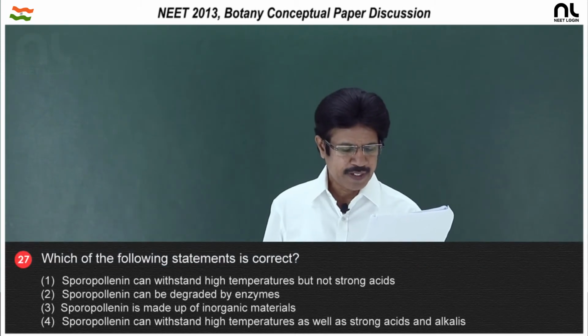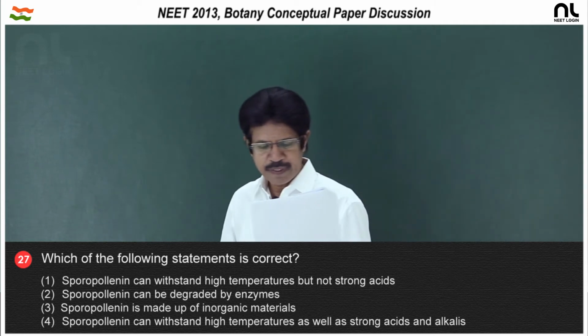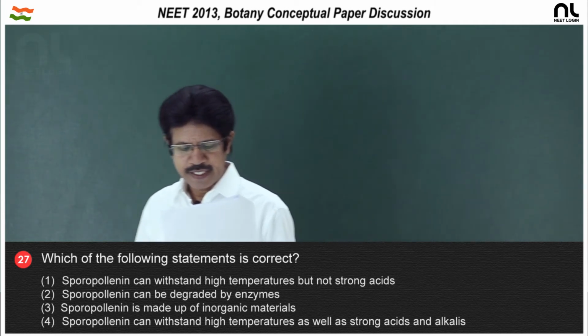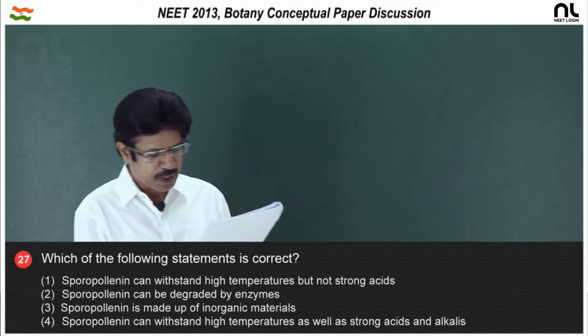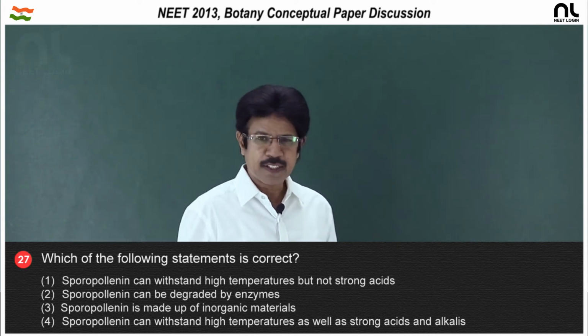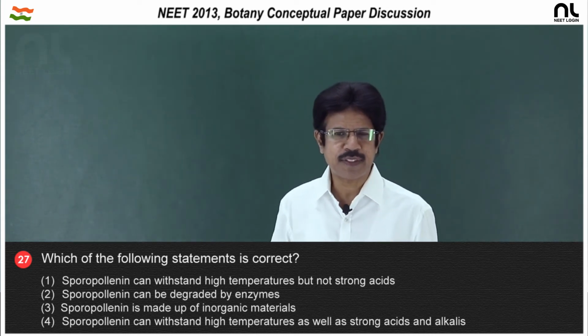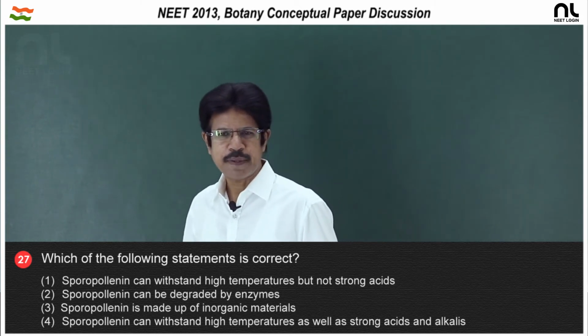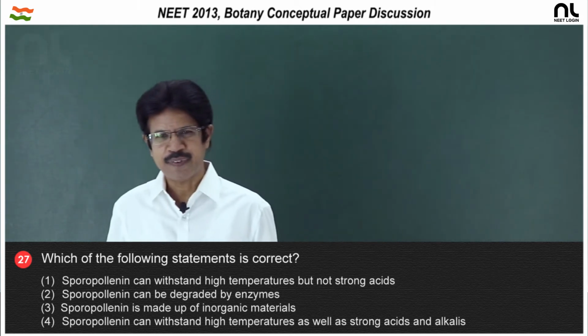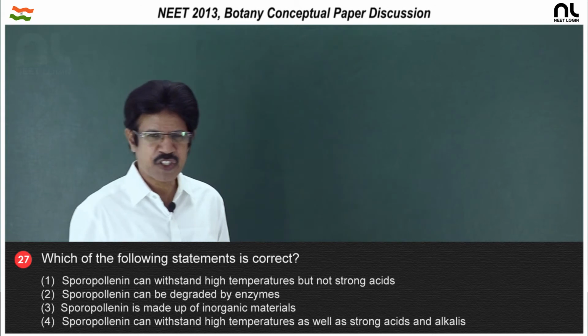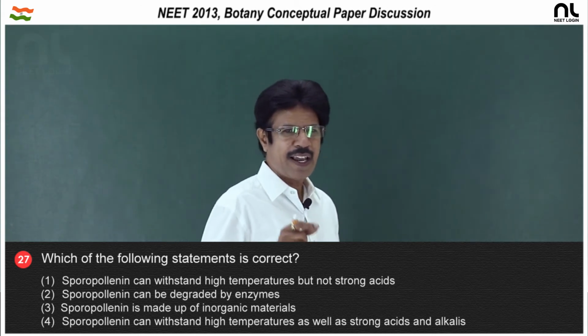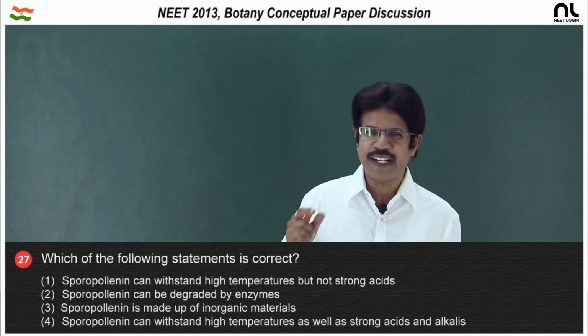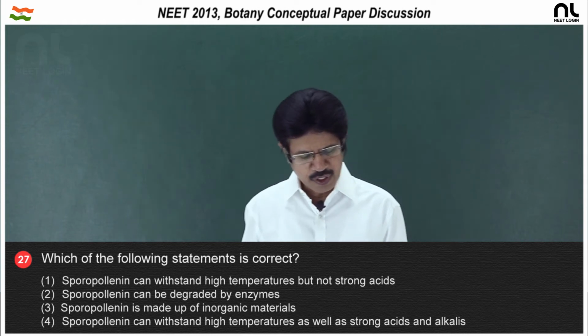Question number 27. Which of the following statements is correct? Sporopollenin can withstand high temperature but not strong acid. Sporopollenin is a fatty, organic substance present on the exine of the pollen grain. It can resist temperature, enzymes, and acidic as well as alkaline conditions. That is wrong.